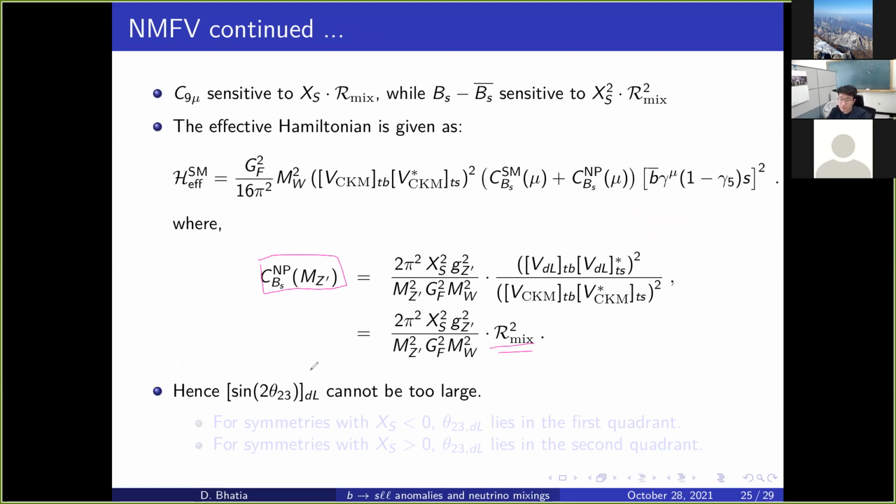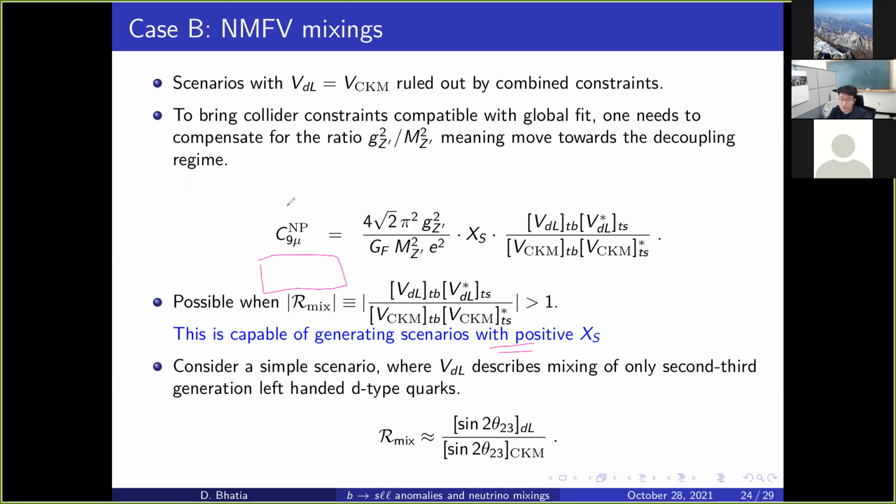So that one needs to take care of. And another thing is that since C9 has to be negative, when excess is negative, this combination is positive. That means sine theta 23 is positive, because CKM is always positive. And when excess is positive, then sine theta 23 has to be negative to account for the negative sign.